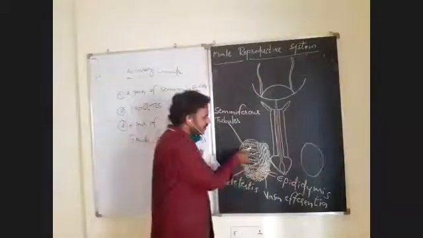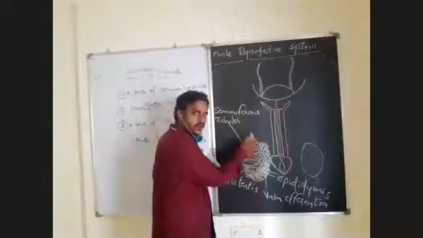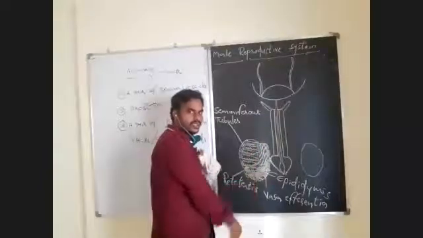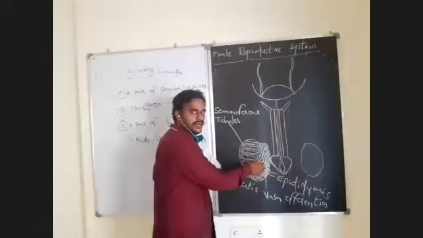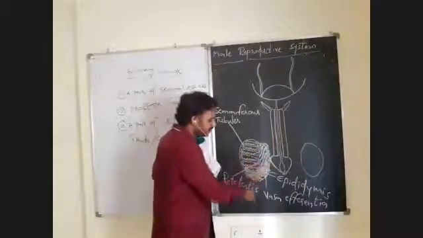This seminiferous tubule opens into a vertical tubular network, that is rete testis. Rete testis opens into 10 to 12 minute tubules that are vasa efferentia. Vasa efferentia opens into epididymis.